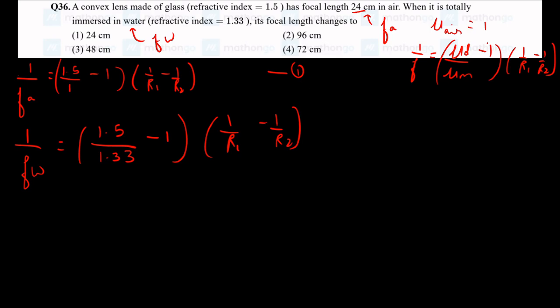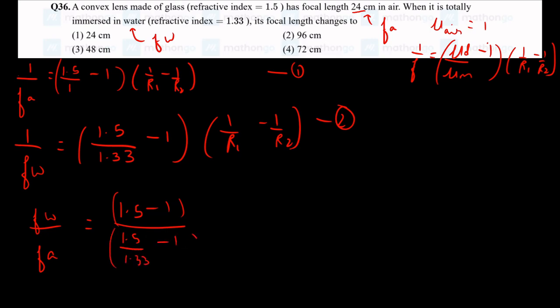This is equation 1, this is equation 2. Let us divide both of them. So you get f_w by f_a is equal to (1.5 by 1 minus 1) divided by (1.5 by 1.33 minus 1). And the radii of curvature will be the same in the water or the air, so these two terms are going to get cancelled. This is what we are going to be left with.